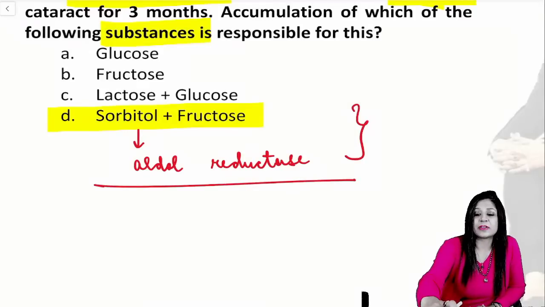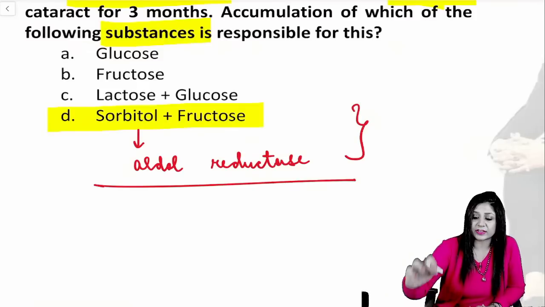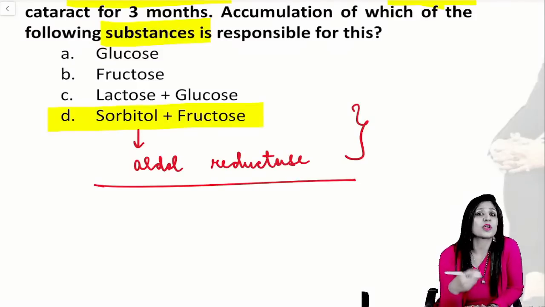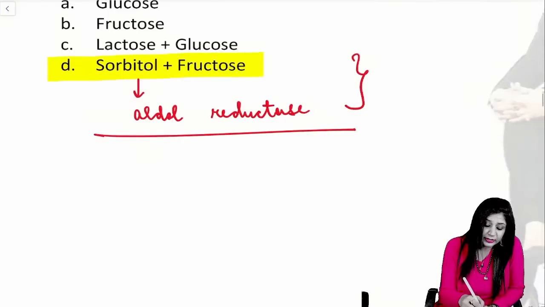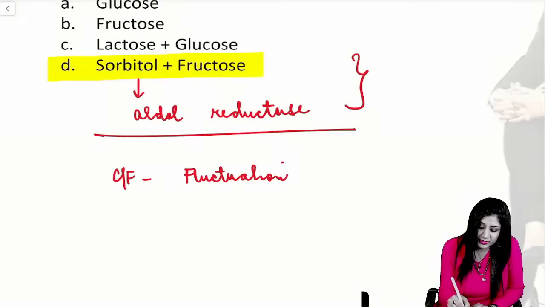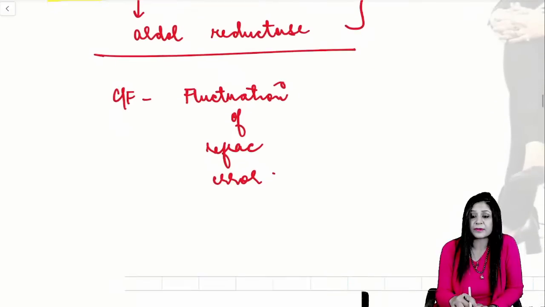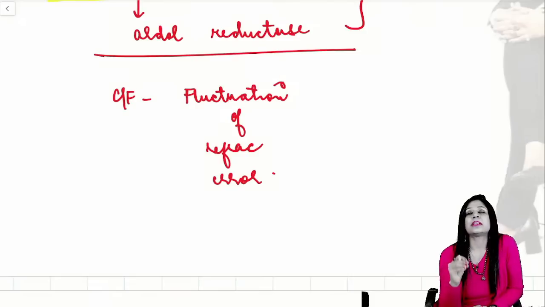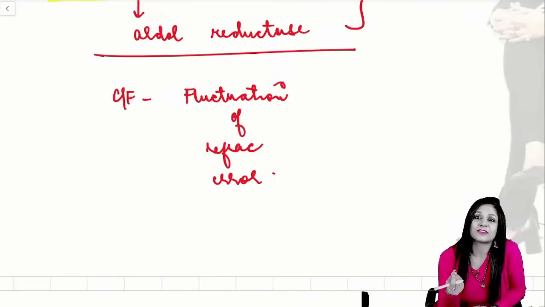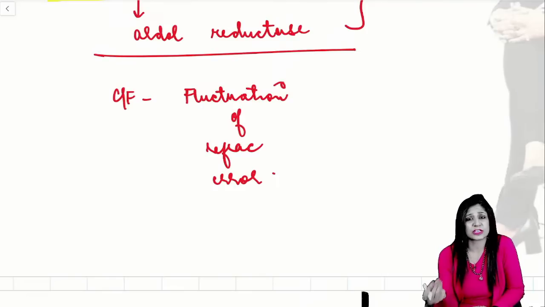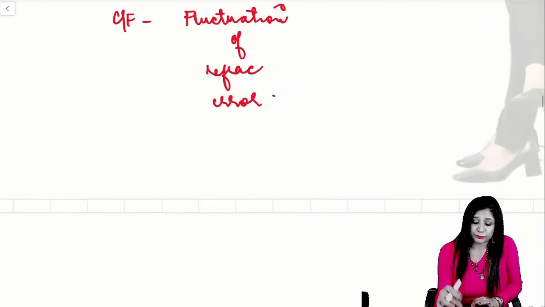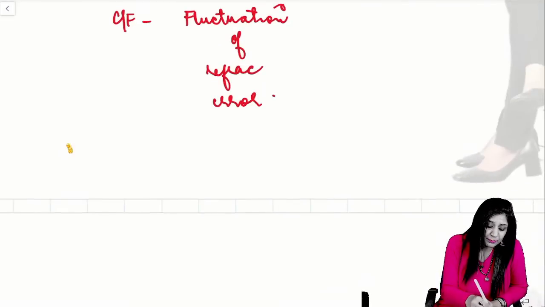So these things have been asked many times. We have the aldose reductase enzyme, sorbitol, along with the fructose sorbitol pathway here. And another important thing is that the clinical feature that you get is the fluctuation of the refractive error. The most common symptom that we are getting in the patients of the diabetic cataract is a fluctuation of refractive error. But guys, can you tell me the name of the cataract which we are talking about? Sorbitol pathways, we have fructose accumulation, we have fluctuation of refractive error. This is the metabolic cataract.